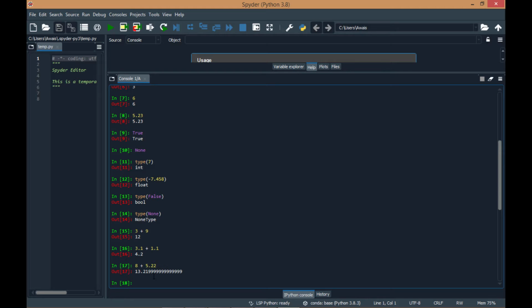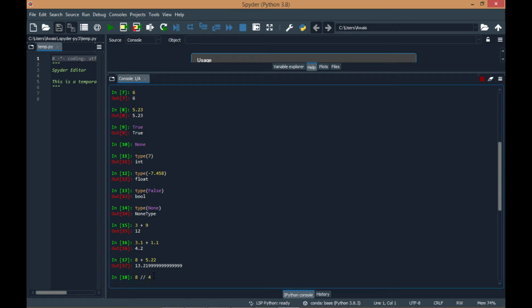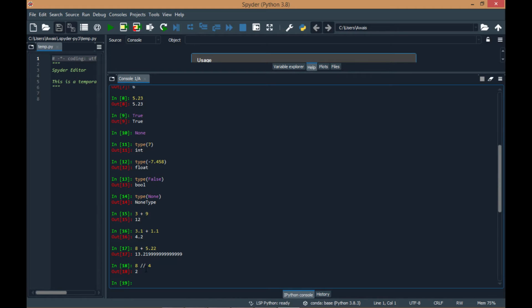Now let us try some operators. For example, you have 8 and you do integer division by 4. What you will get is 2. This is an integer division. And if you try to divide it by 3, your result will be an integer 2.